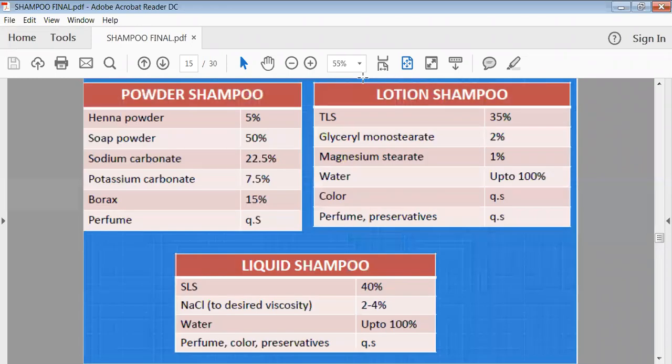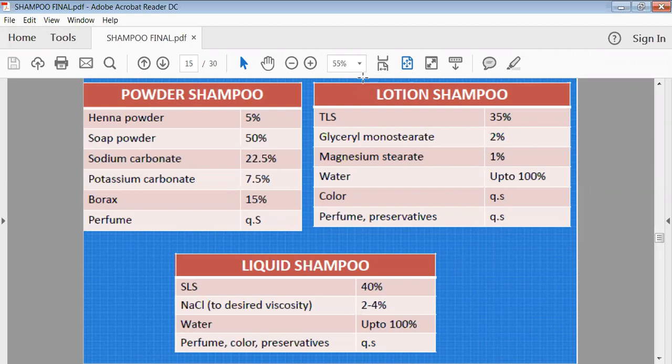These are the various formulas I have shown you regarding the preparation of shampoo: powder shampoo, lotion shampoo, liquid shampoo. In the powder shampoo, we may use simply henna powder, soap powder, sodium carbonate, potassium carbonate, and borax. Prior to utilization, we have to take that powder and dissolve it in a little bit of water, and then we can utilize that powder shampoo.